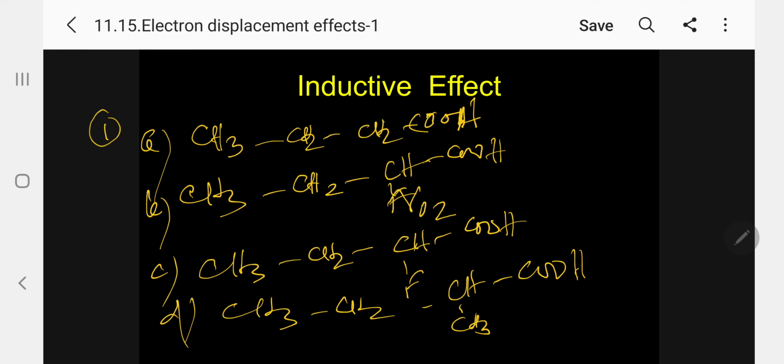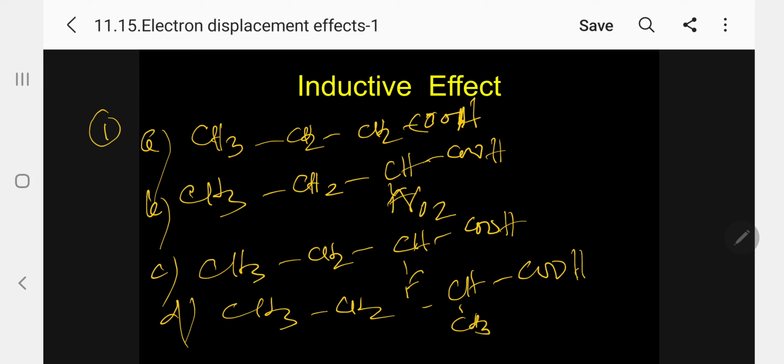The question is, which one among the following is more acidic. So I can ask 4 different questions for these options. One, which among the following is more acidic. Number 2, which one among the following is less acidic. Third question, the correct increasing order of acidity is. The correct decreasing order of acidity is. So 4 questions I can ask from these options.